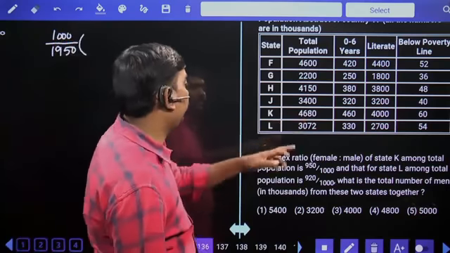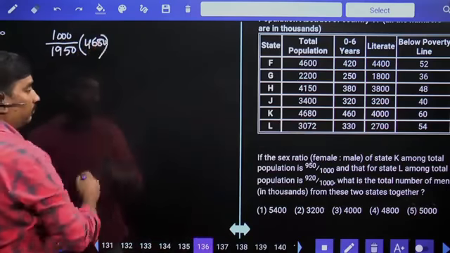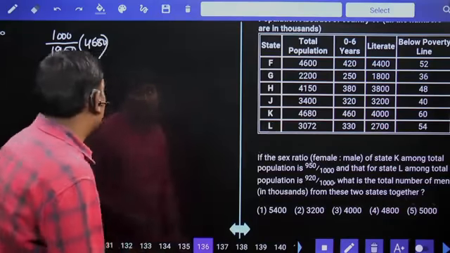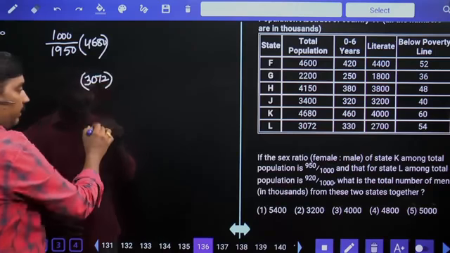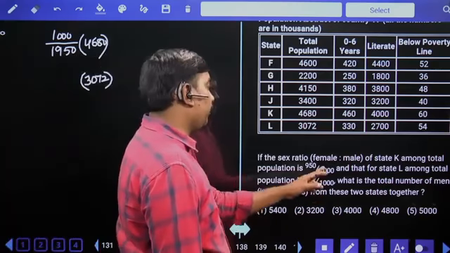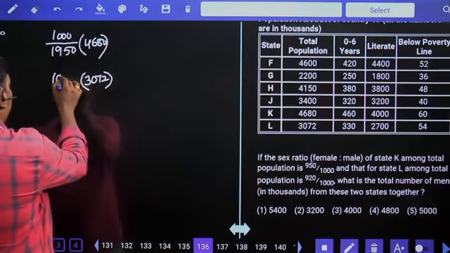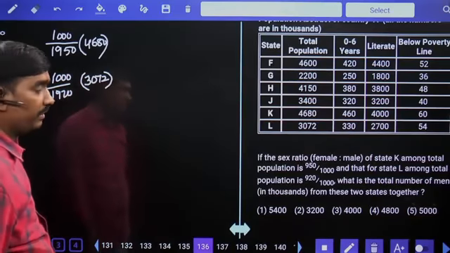State K total 4680. Next, state L total 3072. In that, the ratio given, female to male, is 920 by 1000. Total 1920 parts. In that 1920, men are 1000 parts. 1000 by 1920 times of 3072.